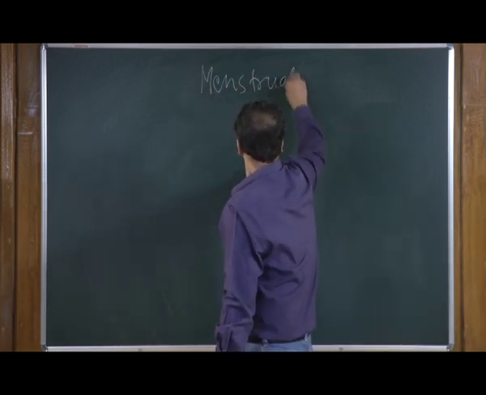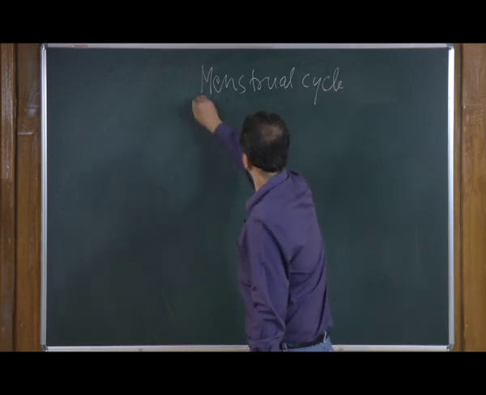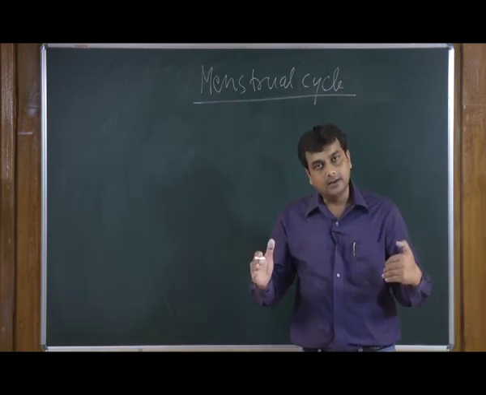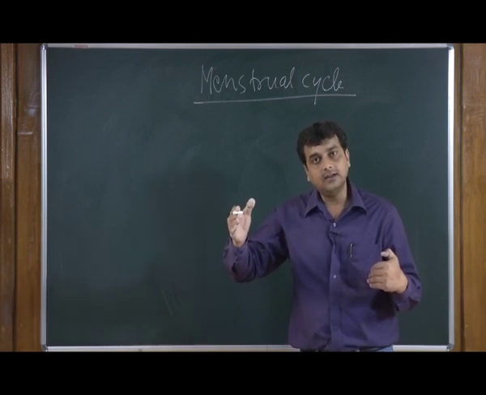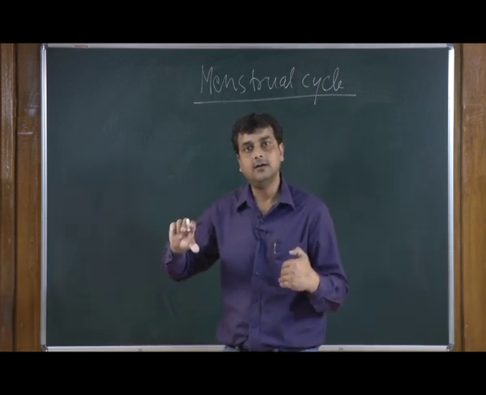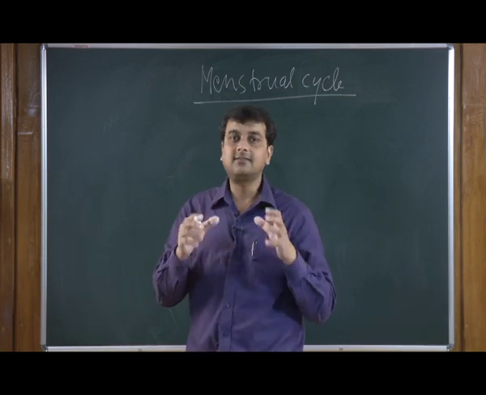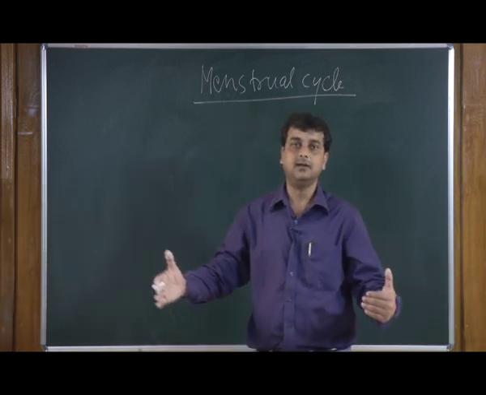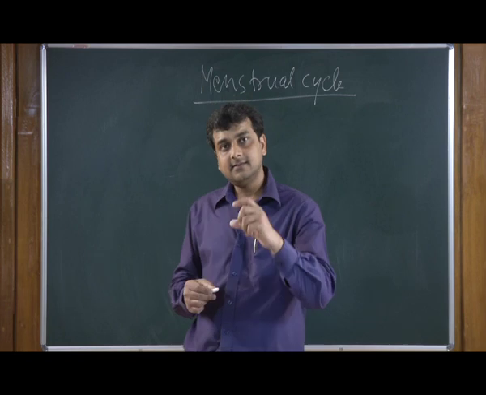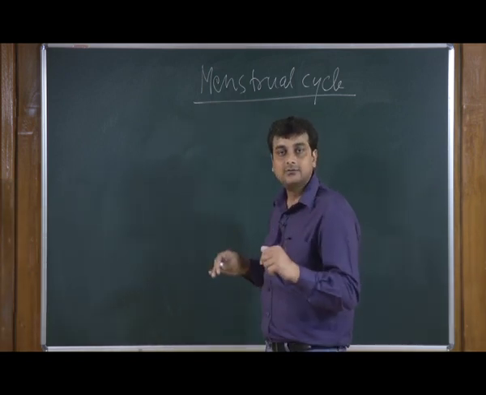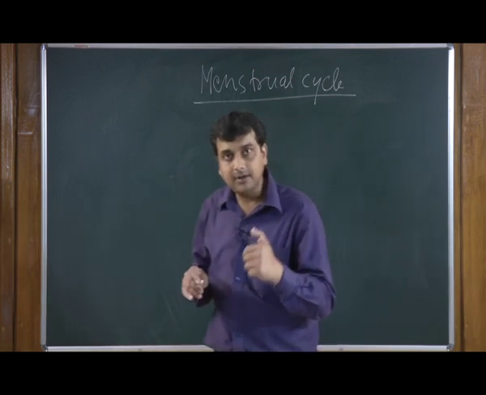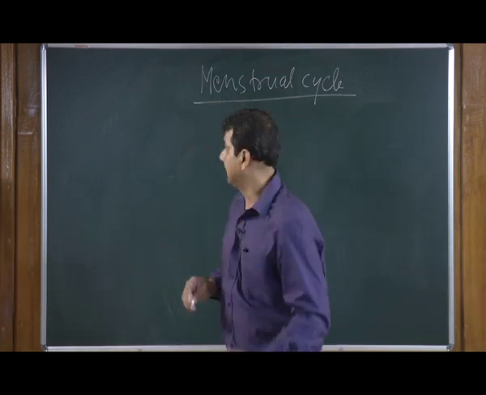Attaining puberty is defined by a rhythmic, cycling process in females, and the starting of the menstrual cycle in the human female is called menarche.